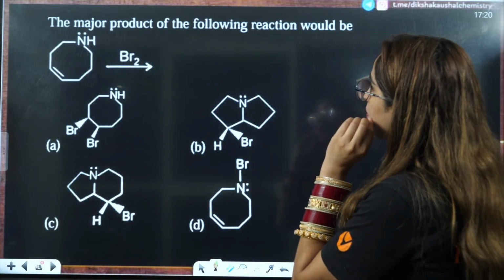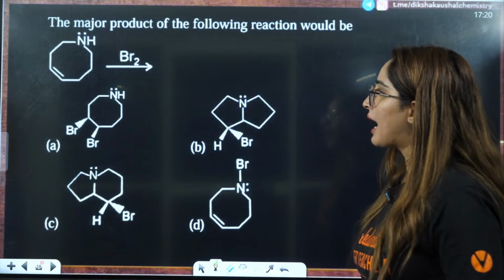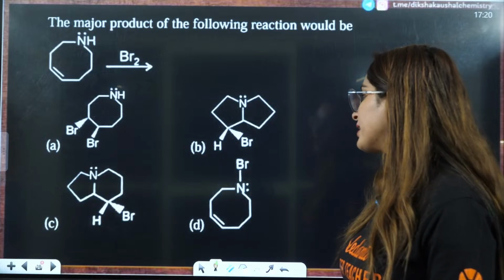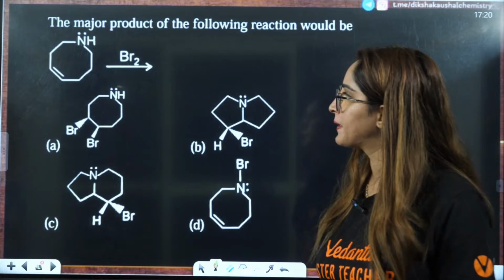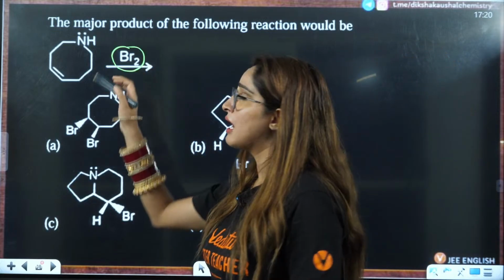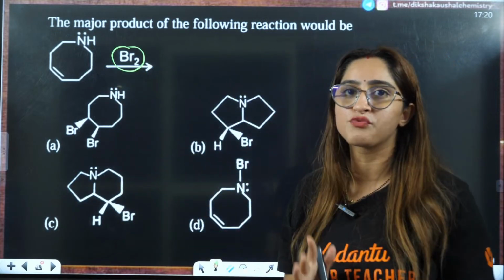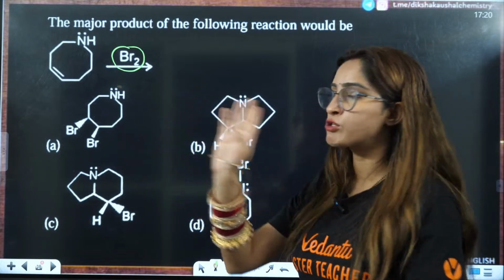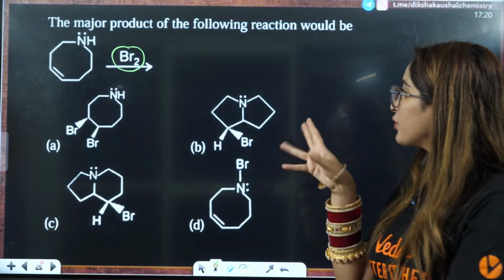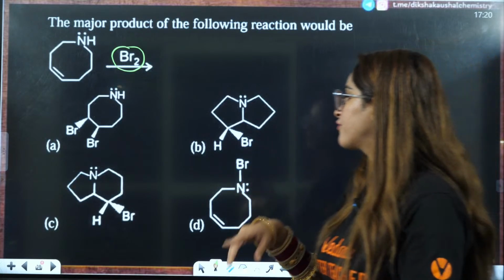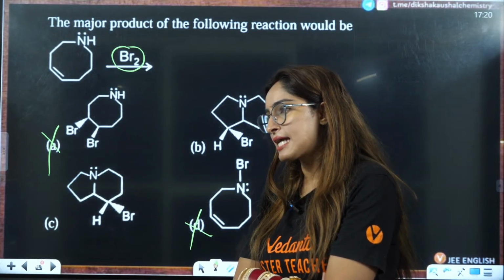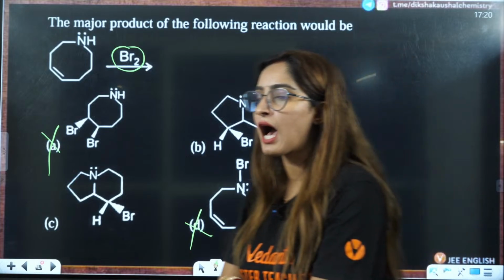Major product of the following reaction would be: you're adding Br2 here, and first I'll give you one hint, two rings will be formed here. Whenever you add Br2, a cyclic intermediate is formed that further splits into two rings. Even if you only know that, you can directly eliminate A and D. Now let us see how the rings are formed.